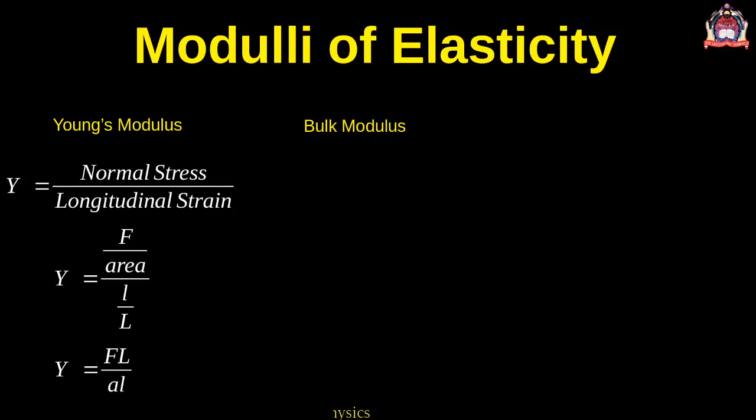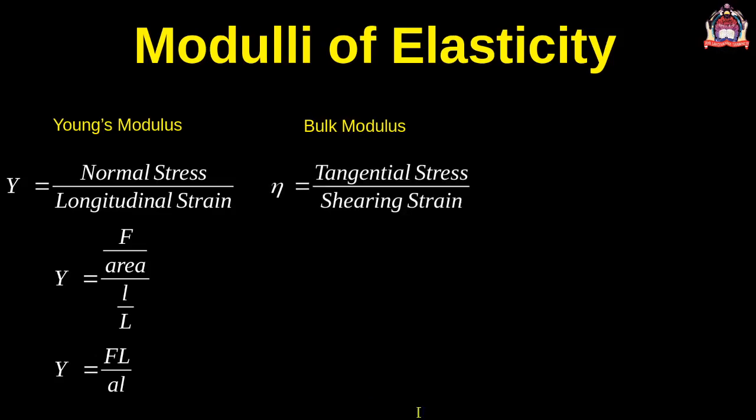Another type is the bulk modulus. That is nothing but the ratio of tangential stress to shearing strain, corresponding to shearing strain. So we can write eta is equal to tangential stress by shearing strain. Tangential stress is nothing but F by area and shearing strain is theta. So by rearranging we get the modulus is equal to force per unit area divided by the shearing angle.